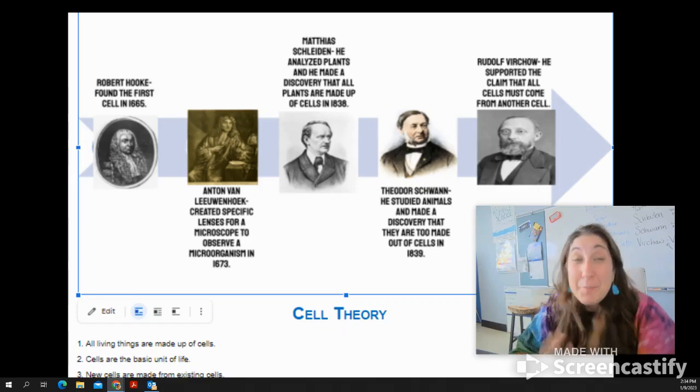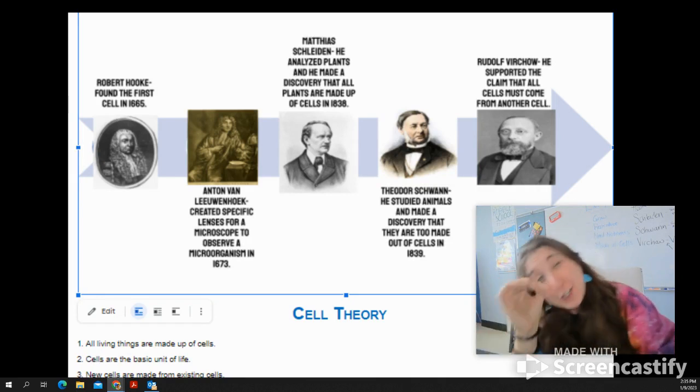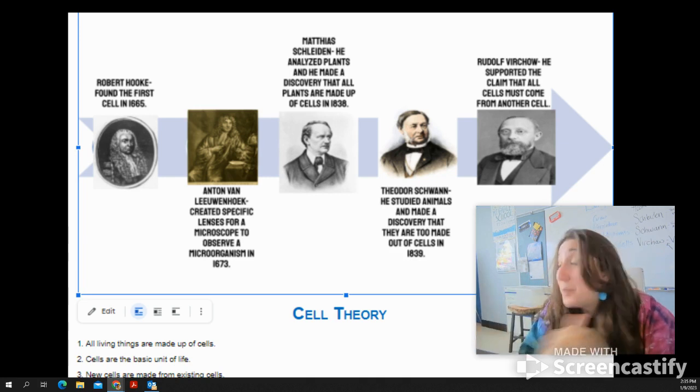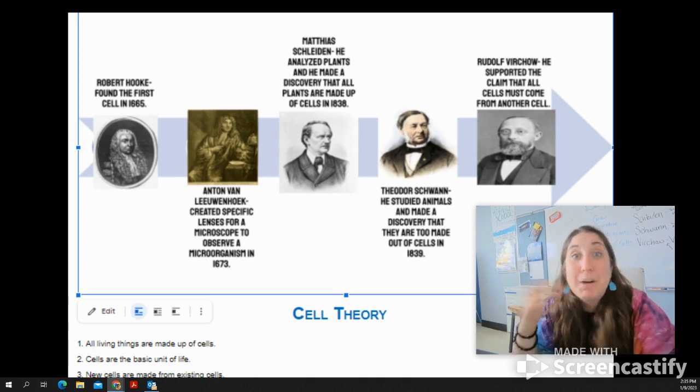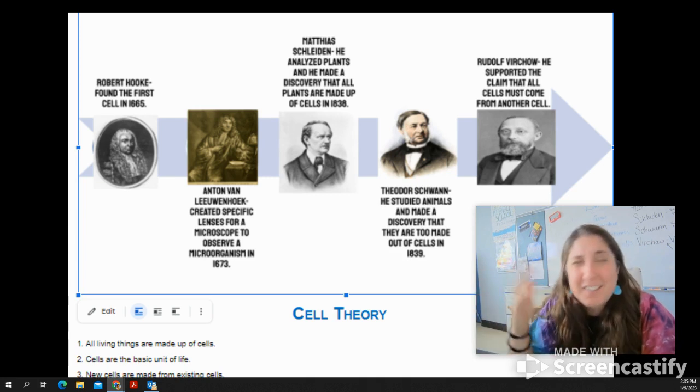Hey everyone, so let me help you remember all of the scientists for the cell theory. Number 1 is Robert Hooke. Robert Hooke looked at cells using one of the very first microscopes. He's the guy who actually coined the term cell because it looked like monks' cells, kind of like jail cells, but for people who were kind of in monasteries at the time.